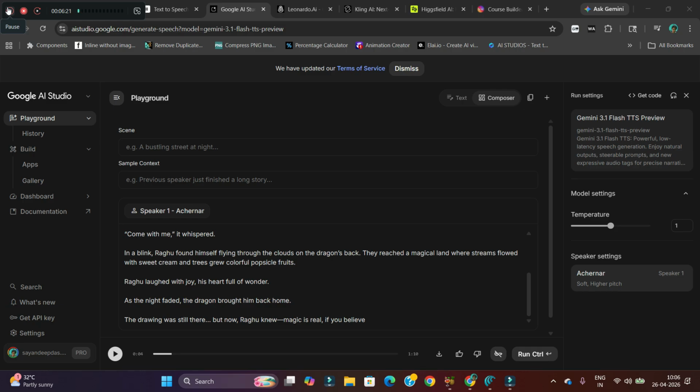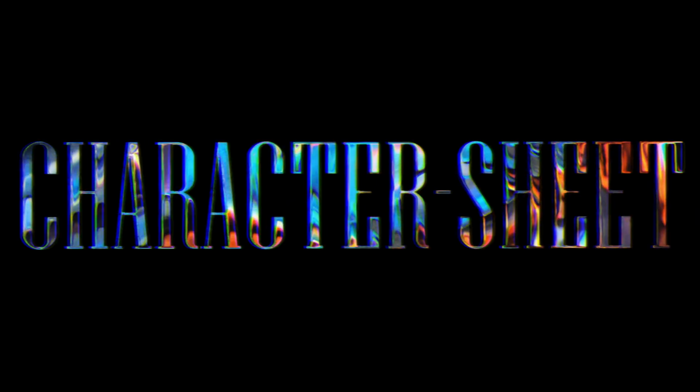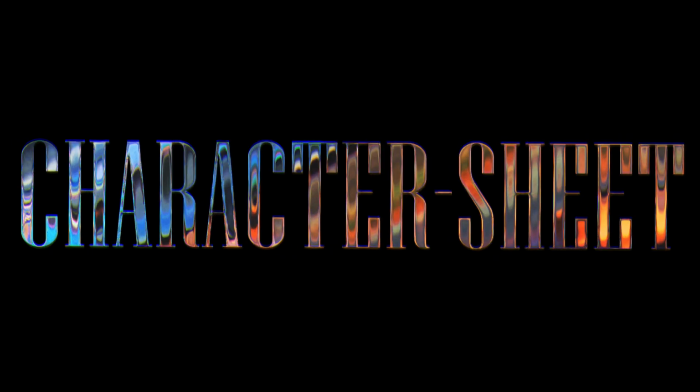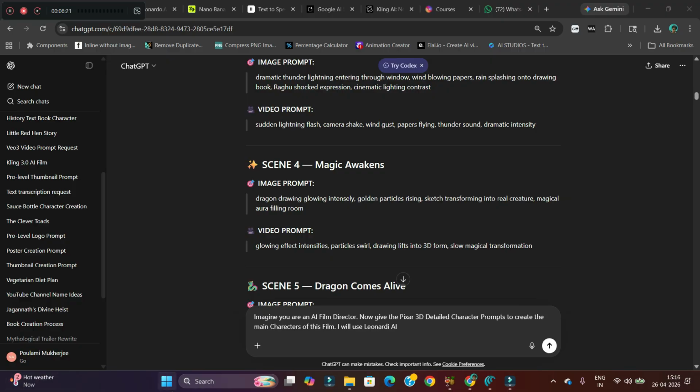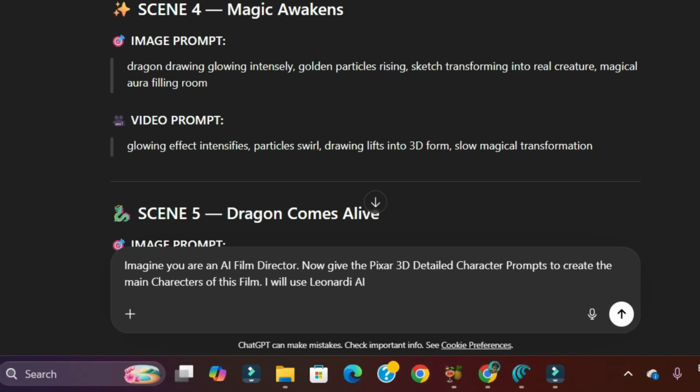Let us go to the next part, which is to create the character sheet. For this, give this exact prompt. Imagine you are an AI film director. This is again a role prompt where you are defining the role as AI film director. Now give the Pixar 3D style. Here you can change the style, if it's dynamic, cinematic, hyperrealism, ultra hyperrealism. Whatever is your style, you can change it accordingly.